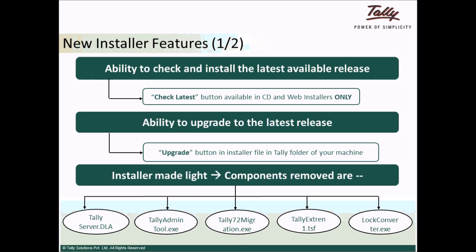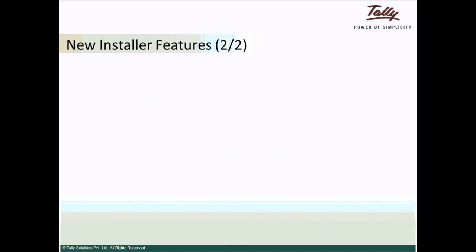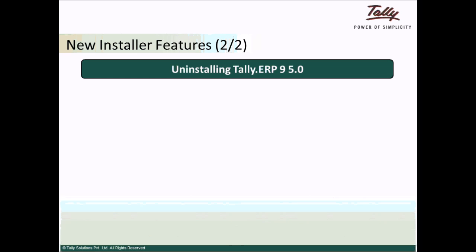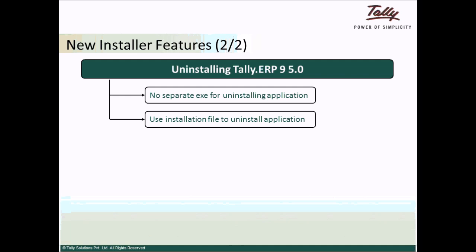The components removed from Tally ERP9 Release 5.0 are Tally Server.dla, Tally AdminTool.exe, Tally 72 Migration.exe, Tally Extend1.tsf, BlockConverter.exe. Unlike prior release, there is no separate exe for uninstalling Tally ERP9 Release 5.0. From now on, you will be able to uninstall the application using the online install.exe available in Tally ERP9 folder.